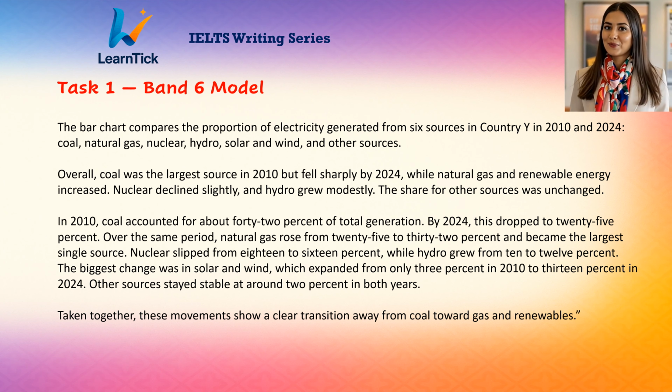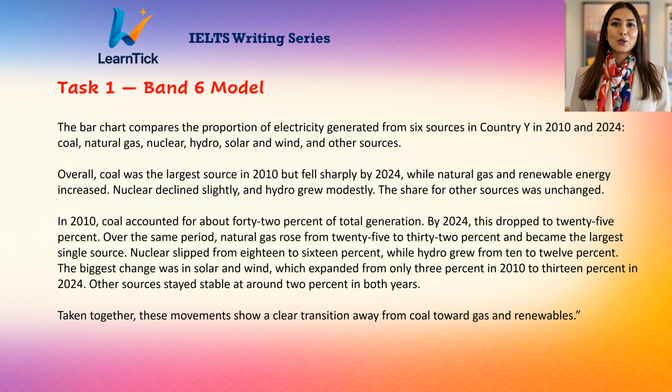Band 6 model. The bar chart compares the proportion of electricity generated from 6 sources in country Y in 2010 and 2024: coal, natural gas, nuclear, hydro, solar and wind, and other sources. Overall, coal was the largest source in 2010, but fell sharply by 2024, while natural gas and renewable energy increased. Nuclear declined slightly, and hydro grew modestly. The share for other sources was unchanged.